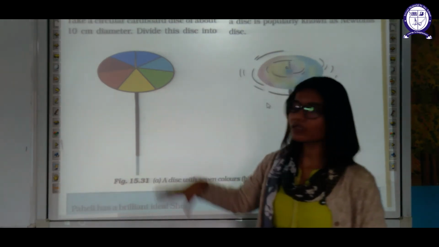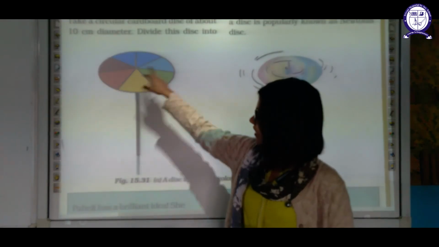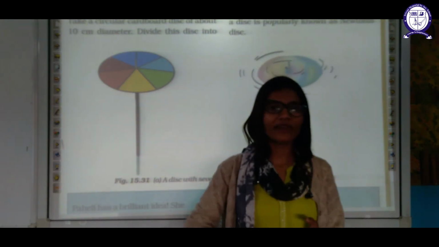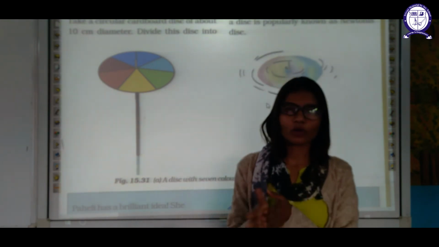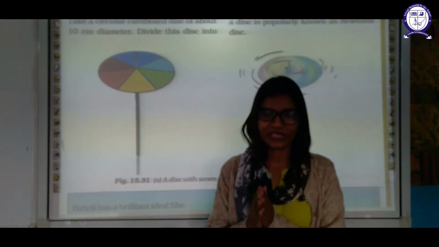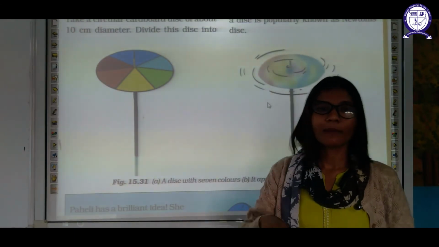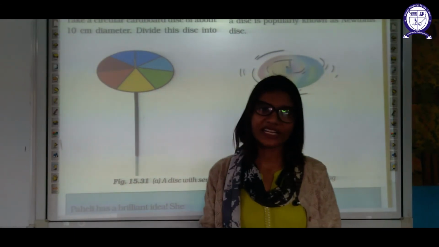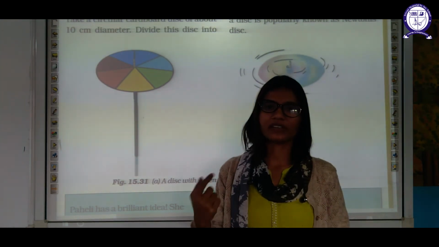A circular disc from the cardboard. Then he painted the entire circular disc into seven equal parts with the same colors which we have discussed just now. When he rotates this with the help of his hand, he will get a whitish appearance. All the colors merge with each other. So he discovered that when we mix all these seven colors together, it gives white color.